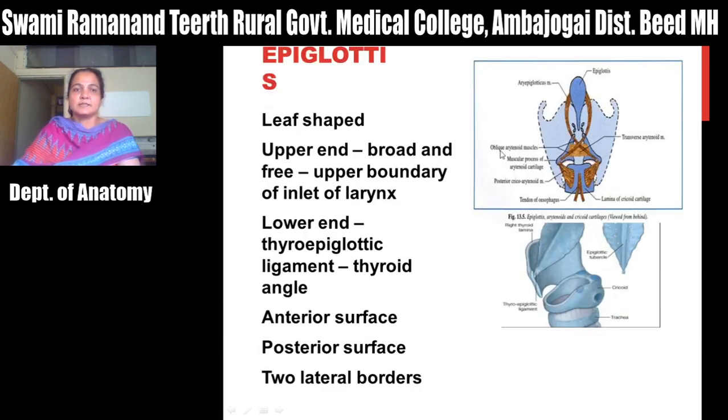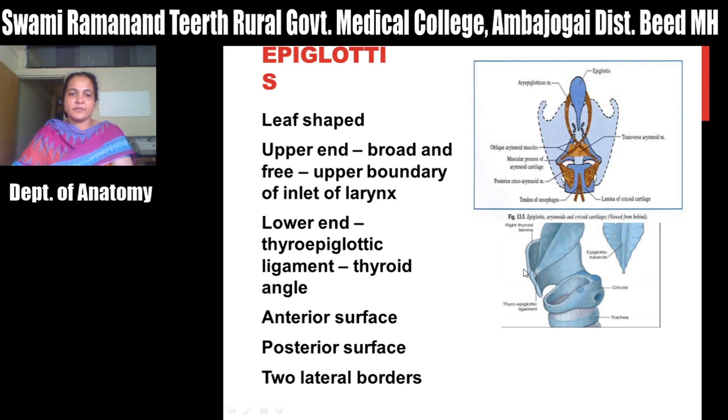Then the next is an unpaired cartilage, the epiglottis. It is a leaf-shaped structure, and it is unpaired. It is elastic in nature. It has two ends, upper end and lower end. The upper end is broad and free. It forms the inlet of the larynx, and the lower end is joined with the thyroid cartilage by the thyroepiglottic ligament at the angle of the thyroid cartilage on the inner aspect.